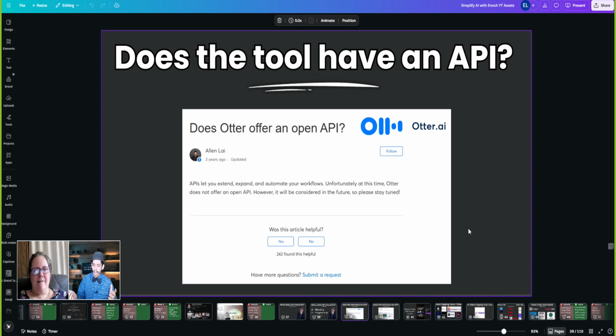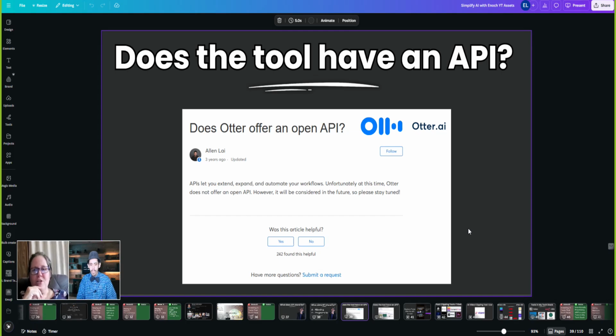So let's say I have content on Notion and I have a video on there, then I want it to be transcribed. If Otter has an API, then I could use that program to grab the transcript from my video and put it on Notion using Notion's API and Otter's API. Are you following me so far?